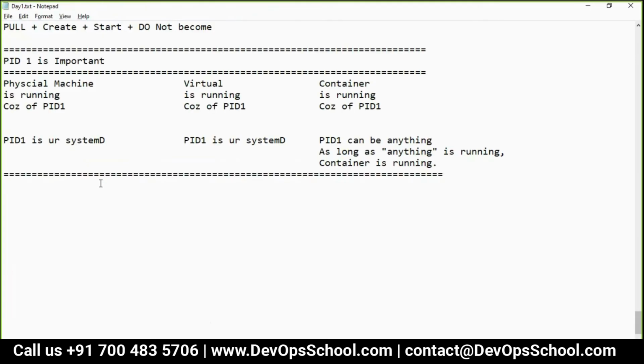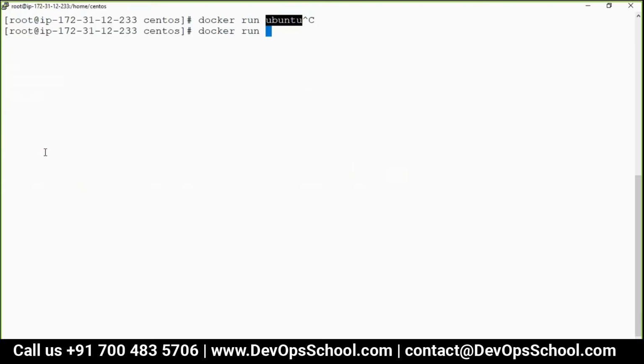How to interact with a container. That's the one thing. How to interact. Interact means what? Human will interact. Always human. Now how does a human interact with any operating system? Command line interface. I mean, which one? Shell. Yeah, shell. Always. In Windows also you use shell to interact, for example PowerShell. In Linux also there is bash shell, Korn shell, C shell, this shell, that shell. We have so many shells by the way. So human always interacts with the shell.